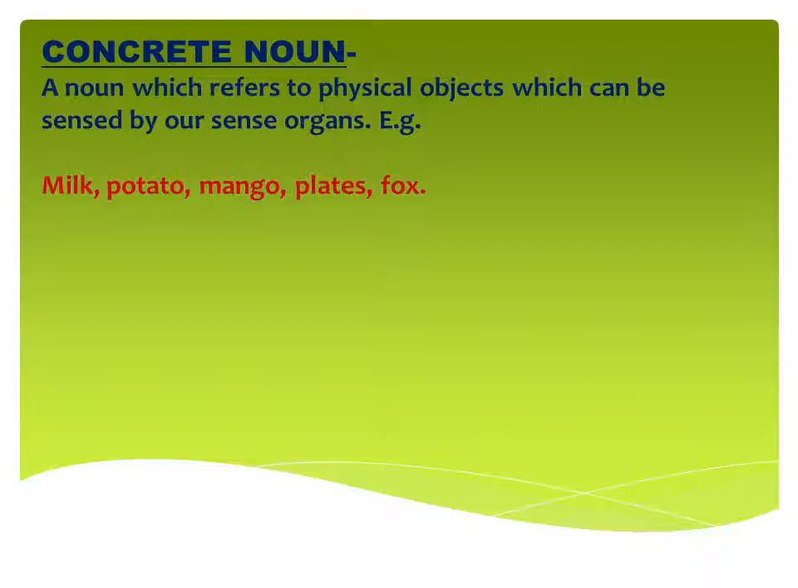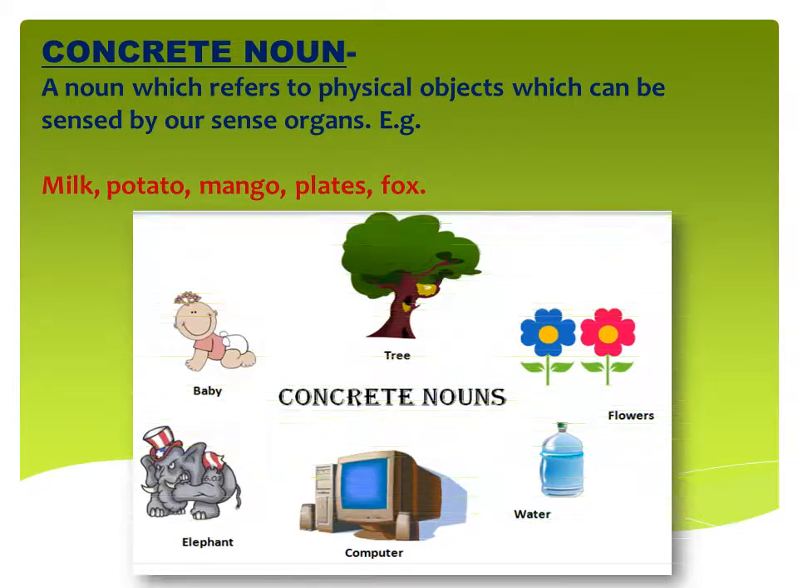Like see the example: milk, potato, mango, plates, fox. Now these all are original things, means you can see mango, you can see potato, you can see plate, and you can also see fox. Some of the concrete noun examples are given in the picture, like baby. We can see the baby. Tree, we can see and touch the tree.